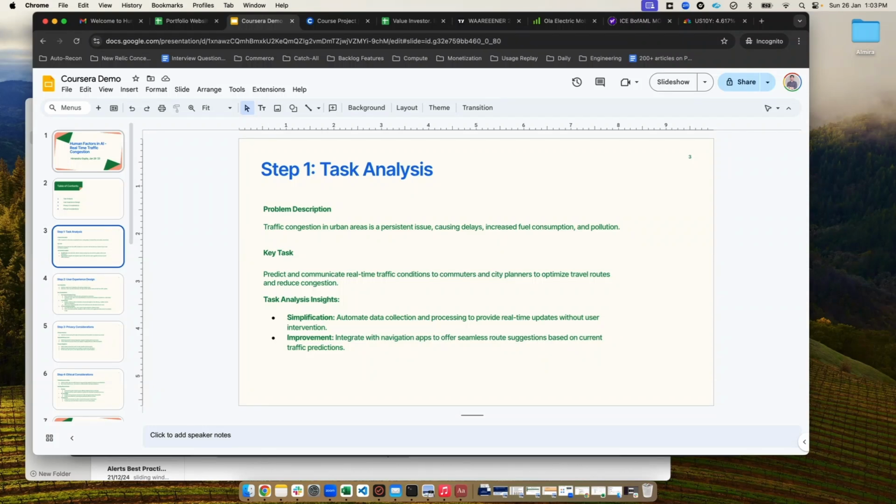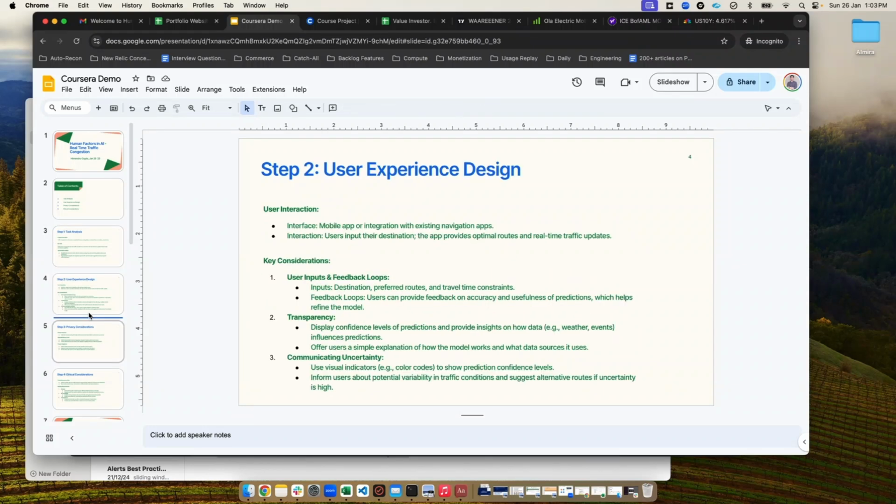So what is the key task here? We have to predict and communicate real-time traffic conditions to commuters and city planners to optimize travel routes and reduce congestion. The task analysis insight is simplification, so data collection should be automated and processing should provide real-time updates without intervention. That's the key thing here. Improvement: integration with the navigation apps to offer seamless route suggestions based on current traffic prediction. So that's our task analysis.